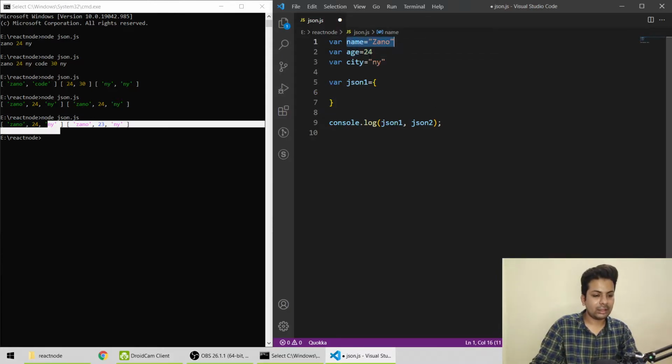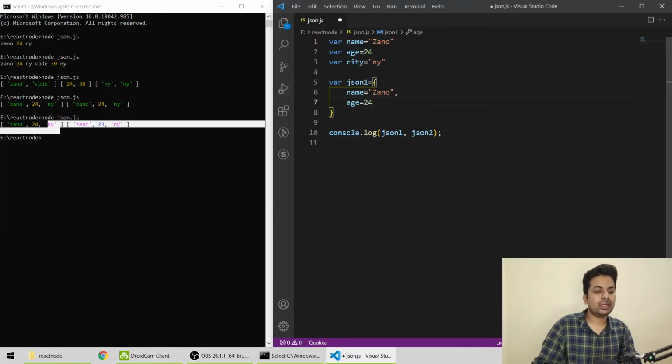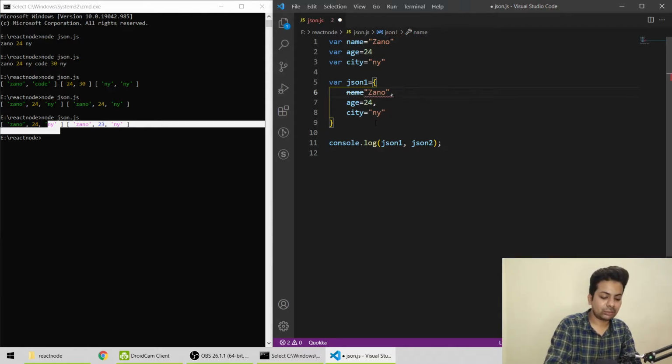I'll copy it and paste it, and I put a comma, then I copy this and paste it, then I put a comma again and paste it. So this data got into one variable only. Instead of an array we'll use this, but in declaration we use the equal sign, but instead of equal we use a colon. That's the only difference. See, now it's done. This is our JSON.